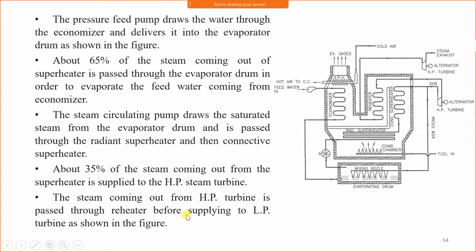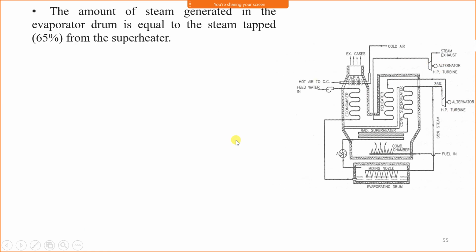The steam coming out from the high pressure turbine is passed through the reheater before supplying to the low pressure turbine. This is a low pressure turbine. First is the high pressure turbine because it handles high pressure, and this is the low pressure turbine. The amount of steam generated in the evaporator drum is equal to the steam tapped, that is 65% from the superheater.